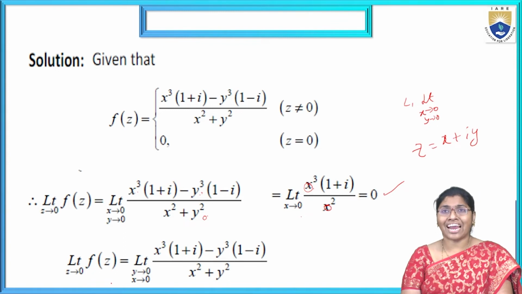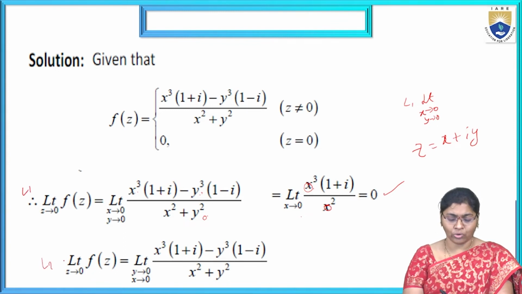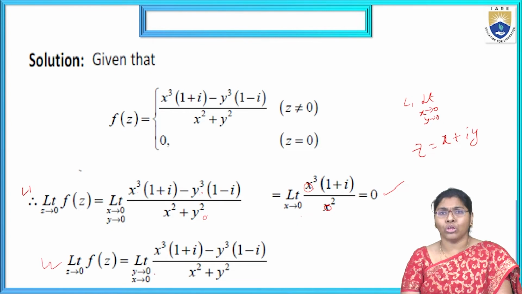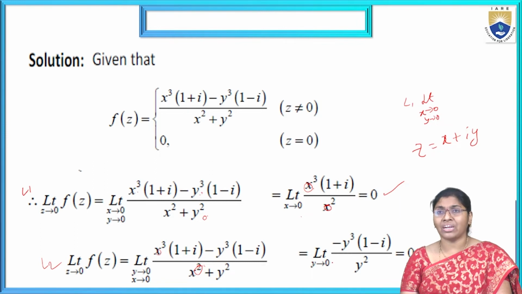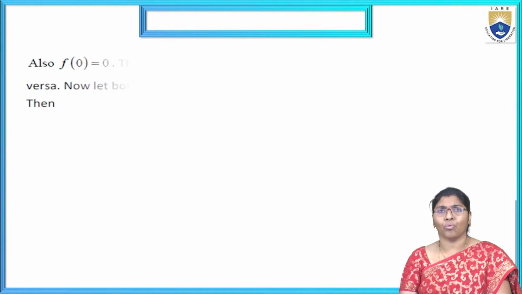Now similarly the L2 condition. This is the L1 condition. Now the L2 condition: limit y tends to 0 and x tends to 0. First of all, we have to substitute x tends to 0, meaning x is 0 and x is 0. Then we get minus y cube into 1 minus i by y square. Again we are substituting y tends to 0 in this expression. This y is 0 and this y is also 0. Then the total is 0. That means L2 is also satisfied. Here L1 and L2 both are same. Now we can check it at L3 and L4 also.